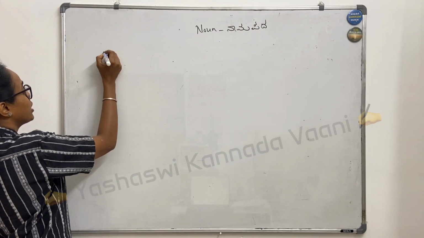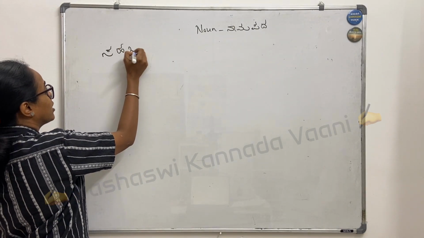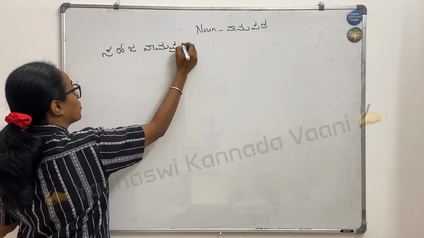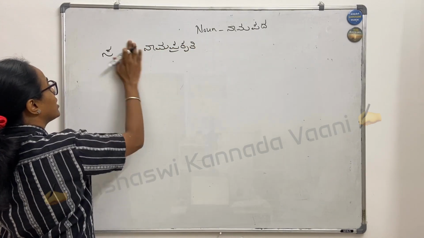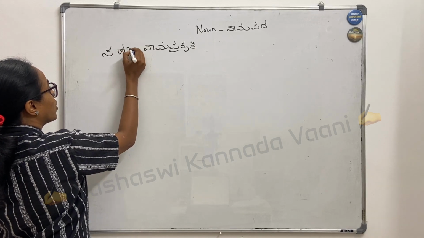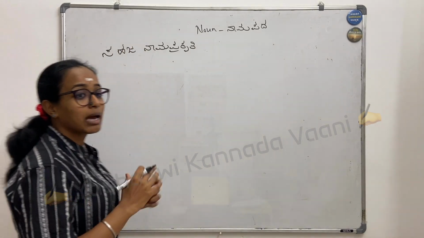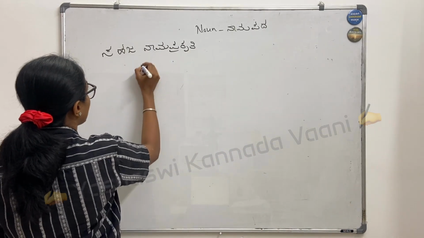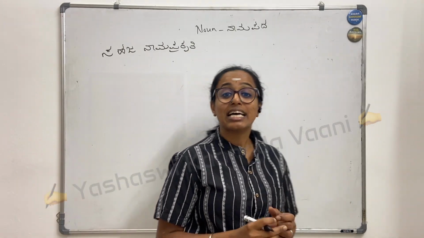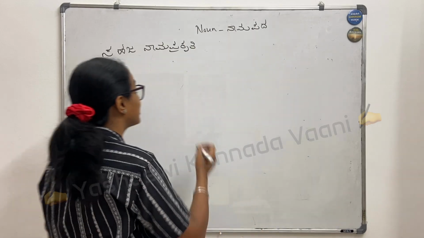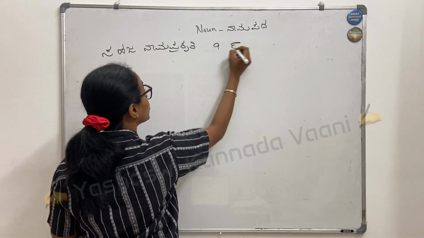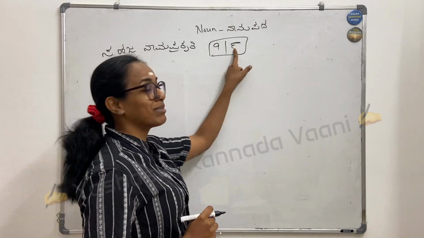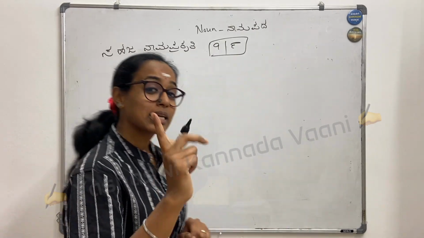So in sahaja nama prakruti, sometimes we also say these are the types of noun. So don't get confused. According to your grade, the grammar will also have more detail. Now sahaja nama prakruti has 9 types. How many types? 9 types. 9 vida ide. This is a number in Kannada, so don't get confused. I'll come to the first one.